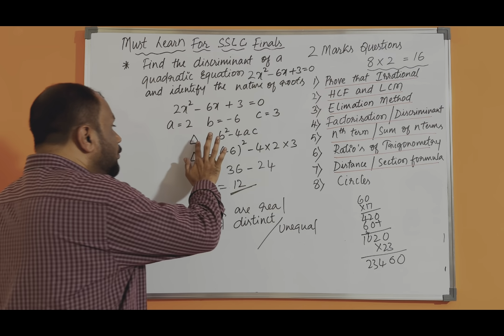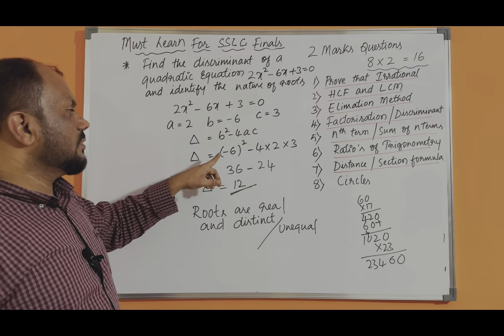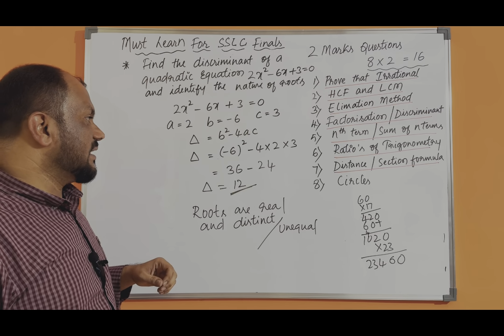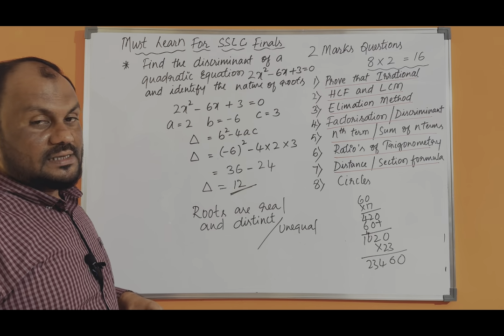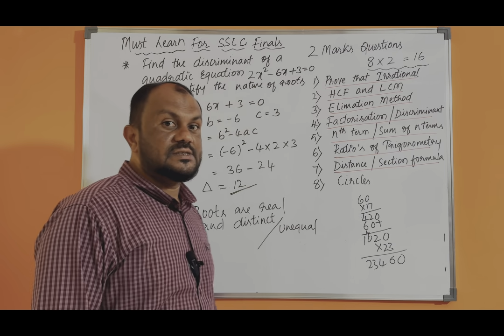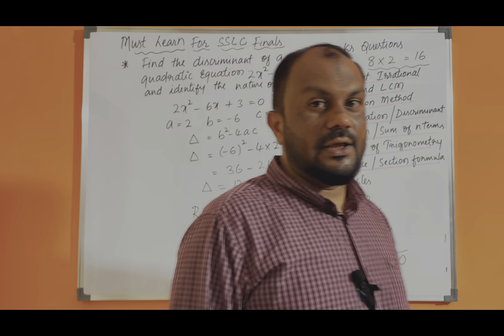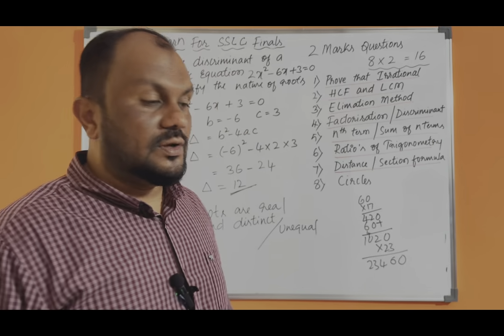Otherwise, you can also use d is equal to b square minus 4ac. So we got the value of discriminant is 12. So then the roots are real and distinct or unequal. So this is one more topic you can easily crack in your final paper.